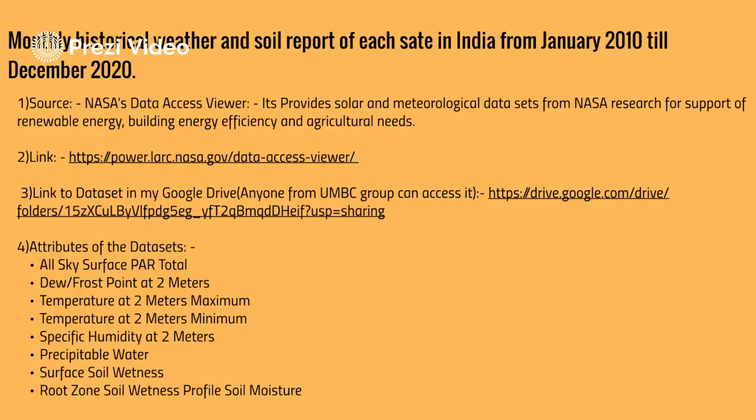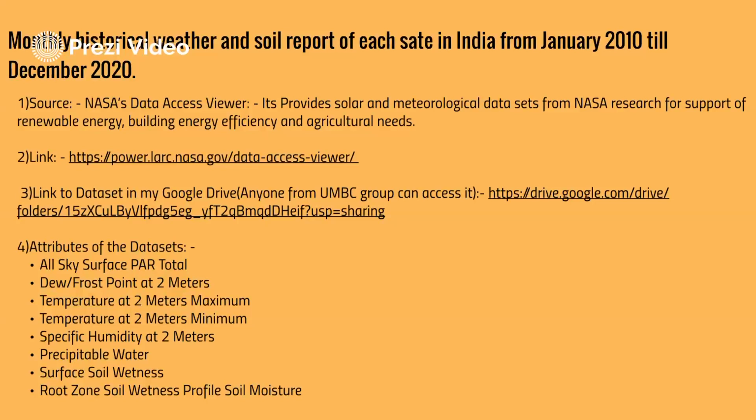And coming to the attributes, I have all sky surface PAR total, which is nothing but photosynthetically active radiation, the amount of sunlight that a particular plant gets from the sun, which can be used by the plant for photosynthesis. And the dew frost point at 2 meters. Dew frost point is nothing but the temperature at which water moisture condenses into frost.